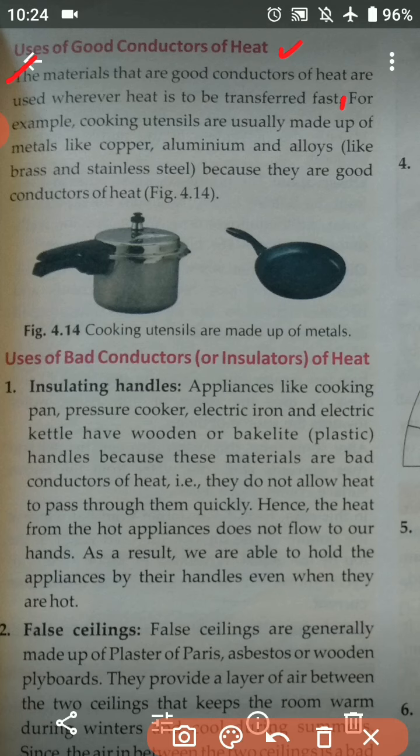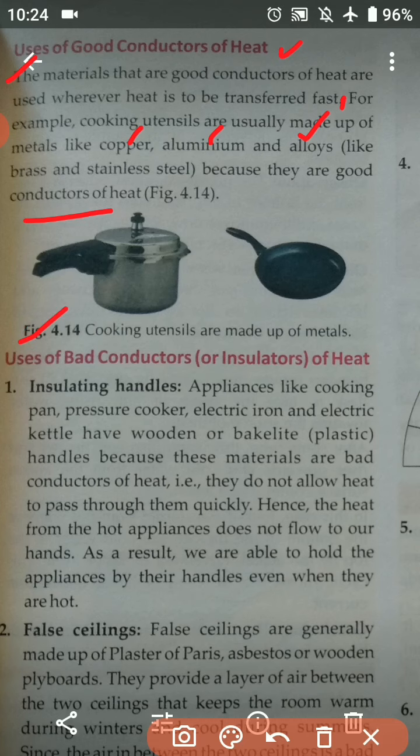For example, cooking utensils are usually made of metals like copper, aluminium and alloys because they are good conductors of heat. So students, alloy means brass and stainless steel, okay? So what happened? Cooking utensils are usually made up of metals. Why? Because they are good conductors of heat, okay? So you see, these are the cooking utensils which are made up of metals.